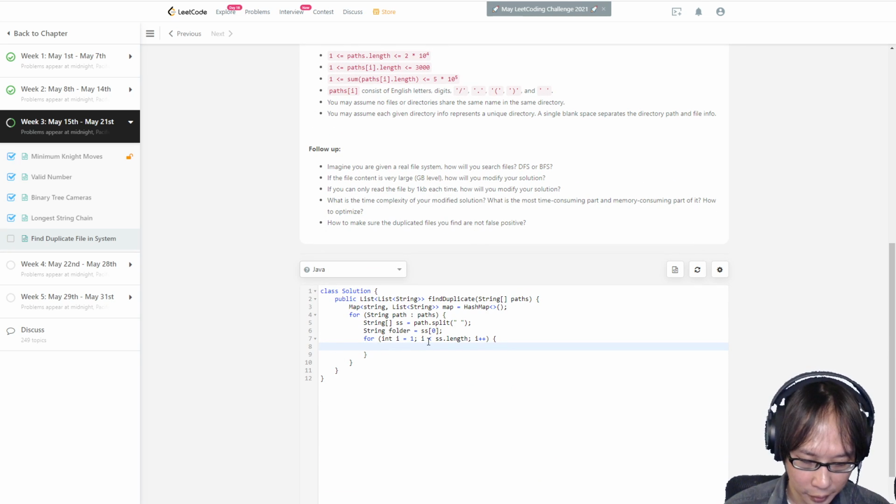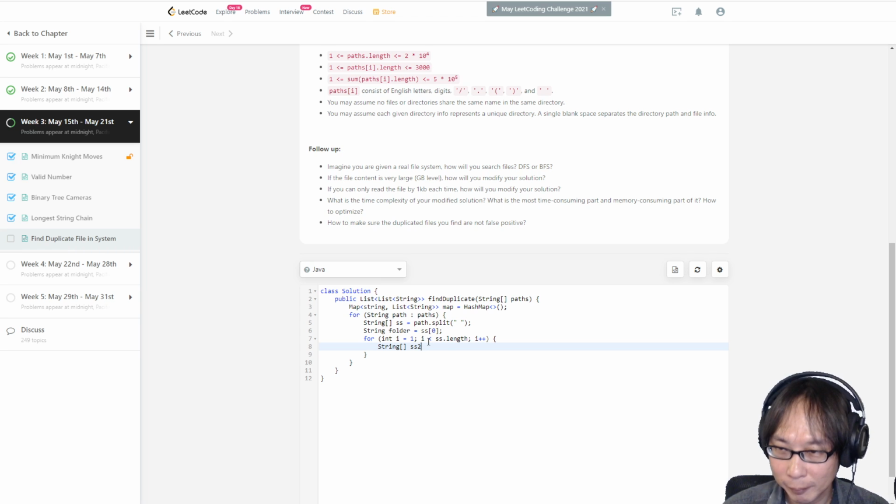The string ss2, bad name, but anyway, it's just a temp thing. ss2 is ss[i] split by what?